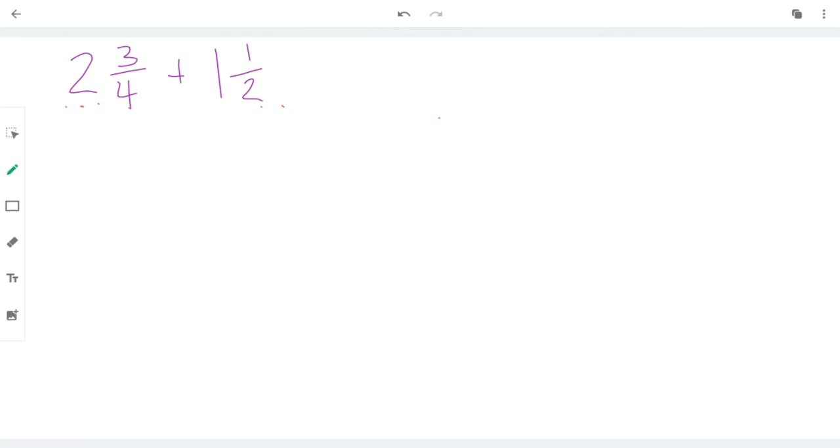So I'm actually going to change the two wholes into fourths. Well, how many fourths are in one whole? How many fourths are in two? So I'm going to say to myself, well, there's 4 in this little circle and 4 in this whole. So I have two wholes. I'm drawing them so you can see. 4 plus 4 is 8. There are 8 total fourths in 2 wholes, and the total fraction is